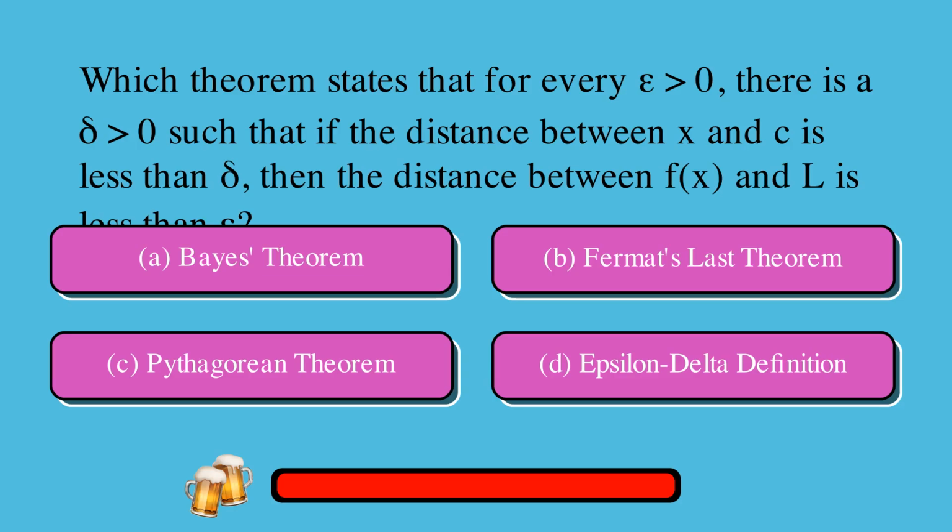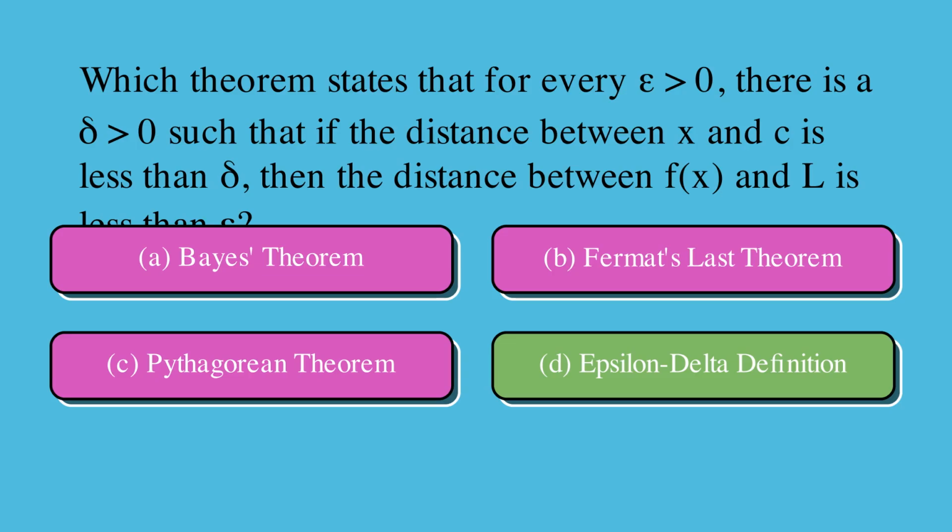Which theorem states that for every epsilon greater than 0, there is a delta greater than 0, such that if the distance between x and c is less than delta, then the distance between f of x and L is less than epsilon? Is it A. Bayes' theorem, or B. Fermat's last theorem, or C. Pythagorean theorem, or D. Epsilon delta definition? The correct answer is D. Epsilon delta definition.